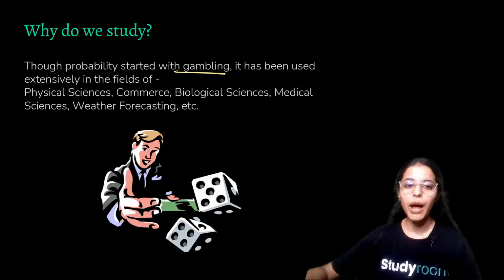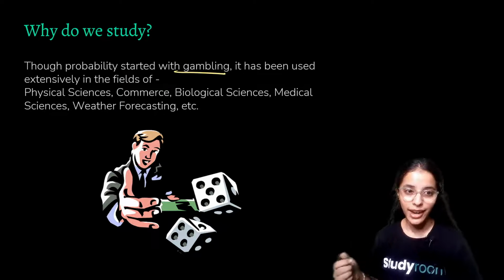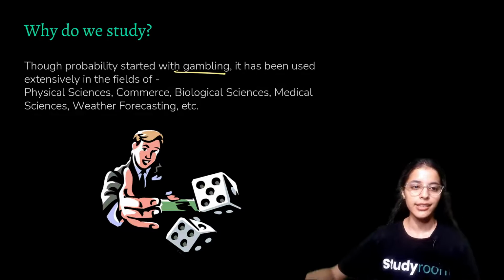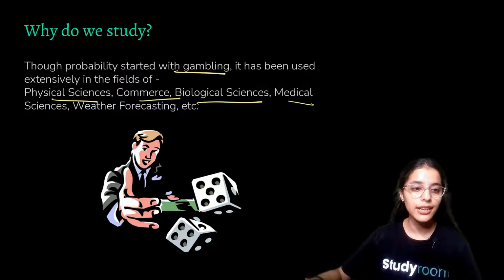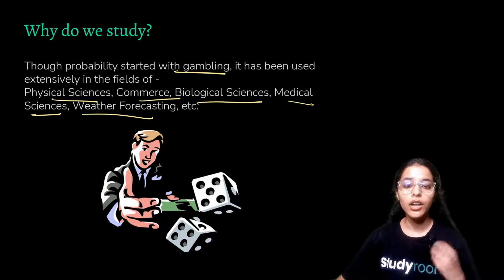Even if probability started with gambling, it doesn't mean that it has to involve gambling, right? Probability is used in a lot of fields like physical sciences, commerce, biological sciences, medical sciences, weather forecasting, statistical mathematics, and you learn it in higher physics.